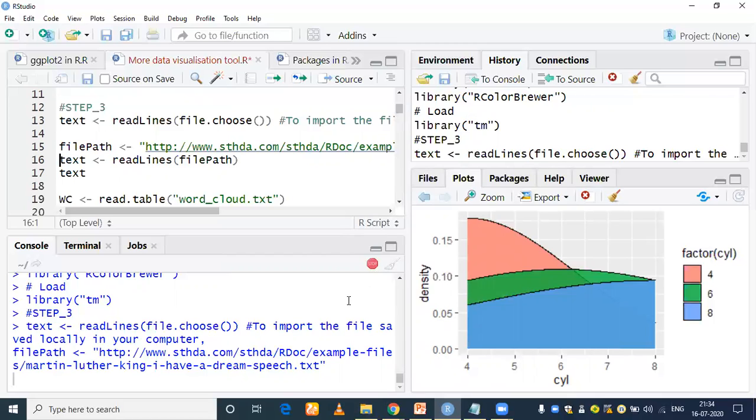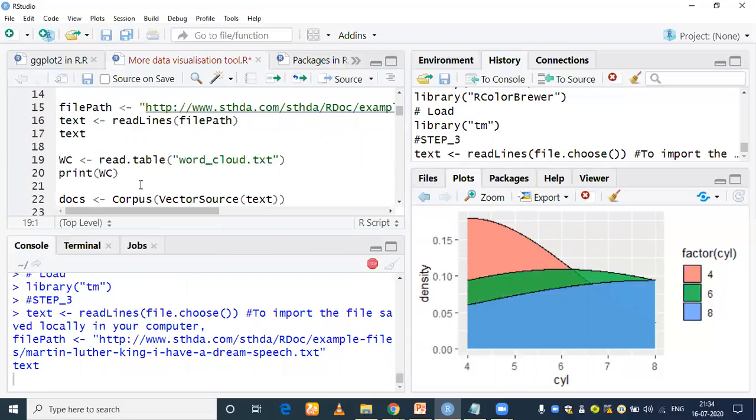By the way, in my system, I already have this file path and this text file. As it is taking more time, I will stop it from here, and then I will execute line number 17 directly.